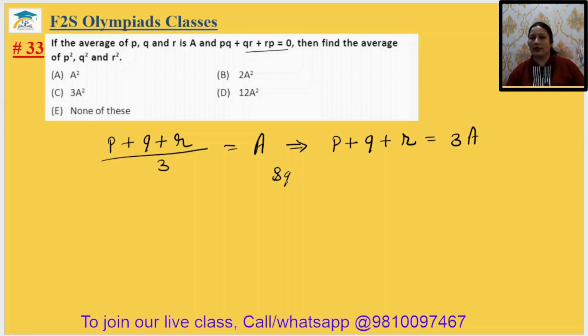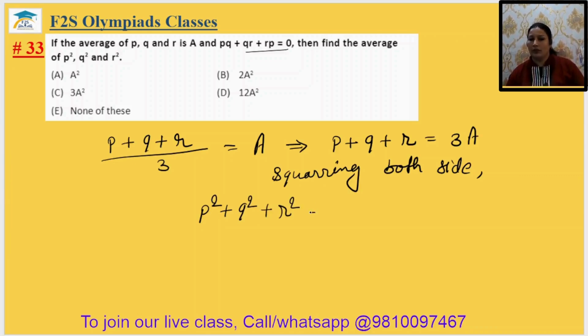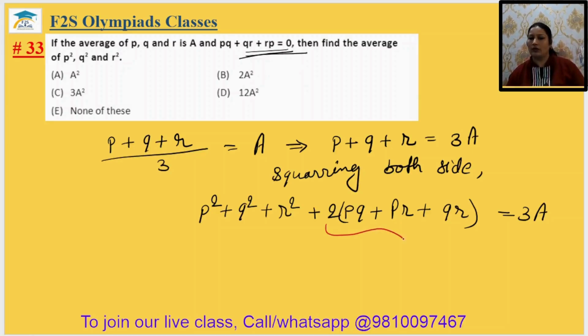Now squaring both sides and applying the identity, we get P square plus Q square plus R square plus 2PQ plus 2PR plus 2QR equal to (3A) square, and PQ plus QR plus RP is given as 0. So this whole term will be 0.